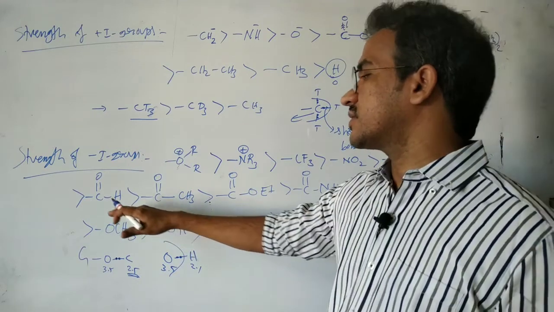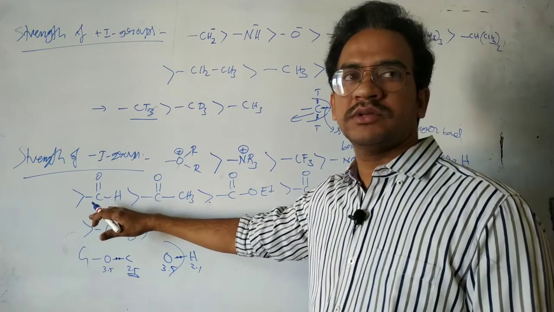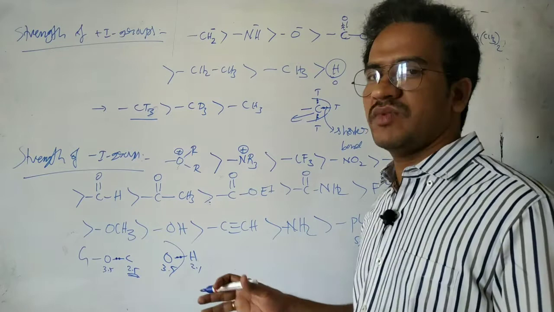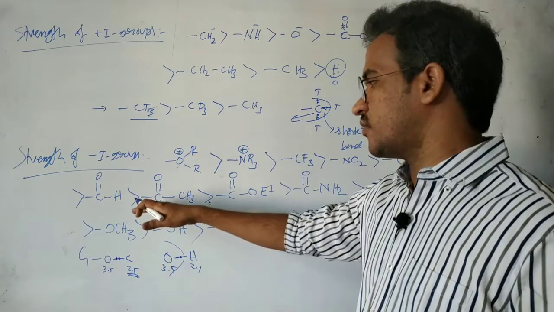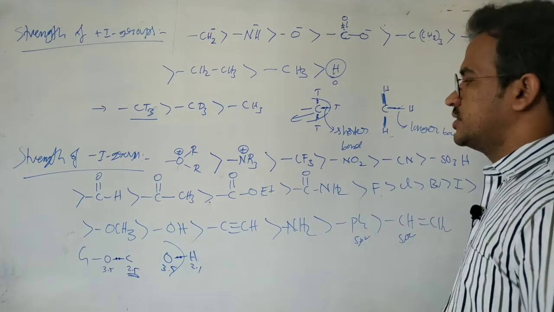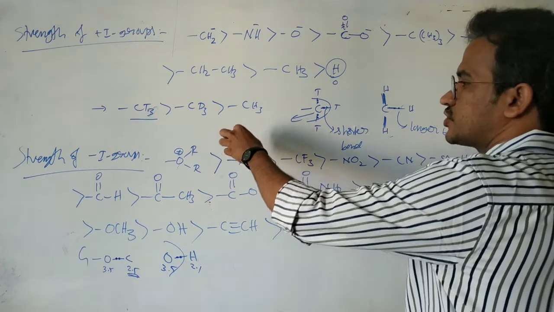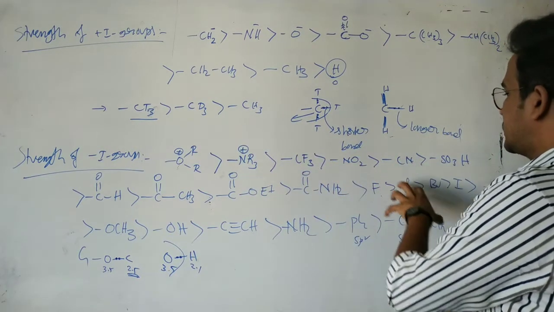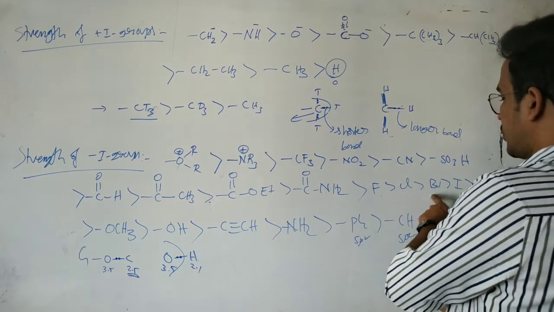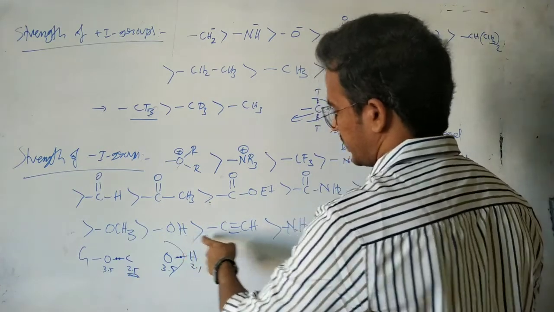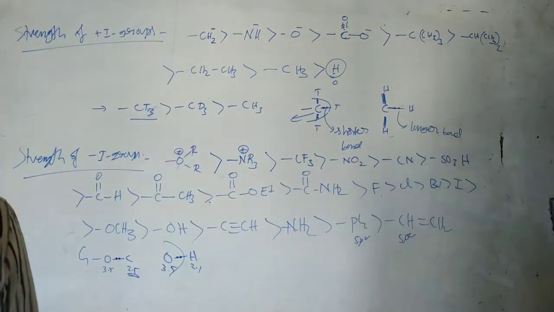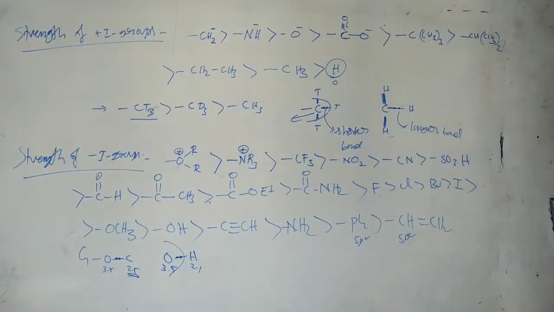So you see in this case, further we can understand, and somewhere we will discuss about this one: aldehyde, ketone, ester, amide. Why are these the weak minus I groups? Why this type of order is given will be explained in further classes. First of all, partially charged groups are the very strong minus I groups. Next CF3, NO2, SO3H, aldehyde group, ketone, ester, amide, fluorine, chlorine, bromine, iodine, and after that OCH3, OH, sp carbon, NH2, and phenyl and vinyl. They are the minus I groups. You should remember these two orders.